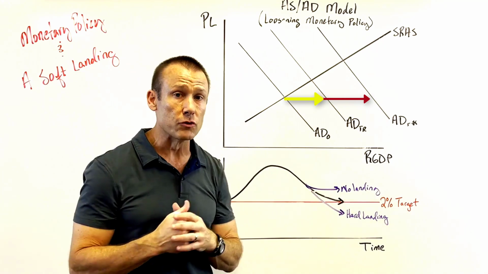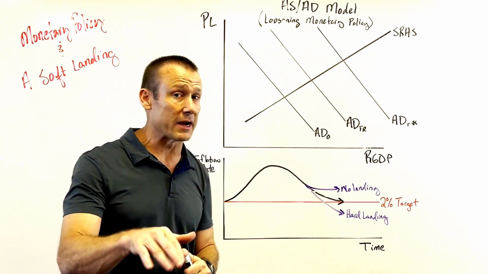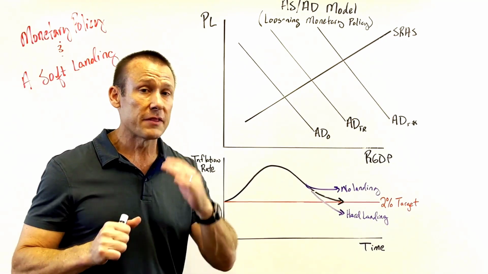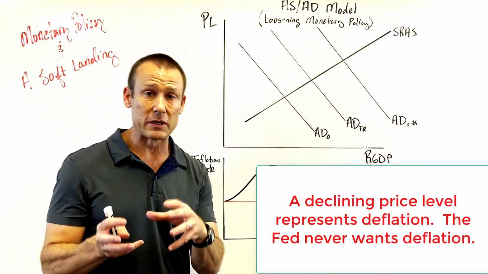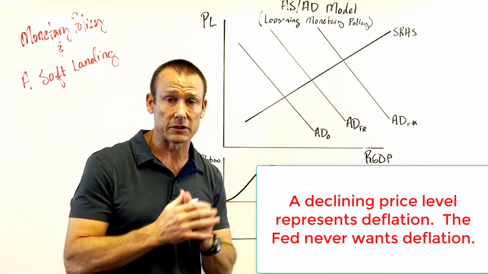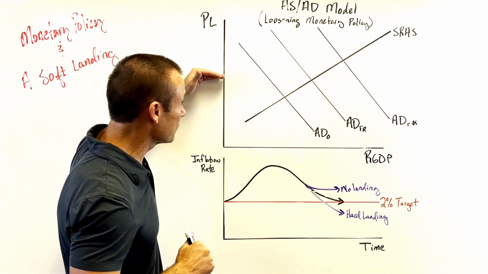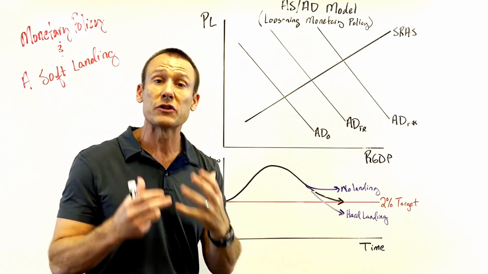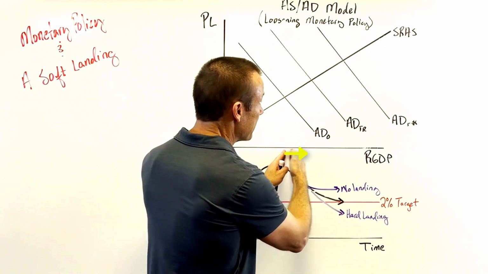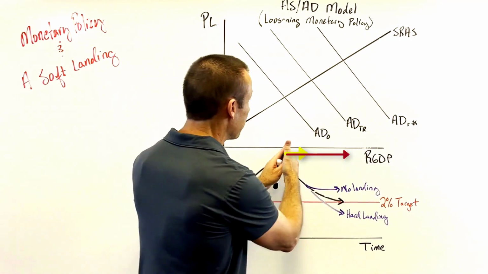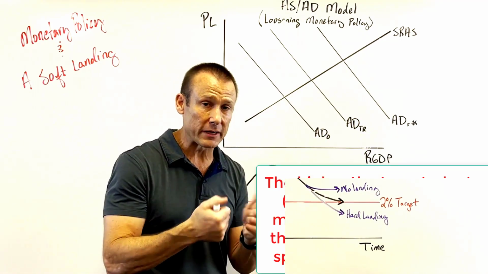Now, one thing we like under this new paradigm is you can still see the price level going up, which the Fed always wants to happen. That's right. Even when they're fighting high inflation rates, they always want the price level to go up. They never want to cause the price level to go down. They never want deflation. And that's why we don't love the old paradigm for teaching contractionary monetary policy, which is shifting AD to the left and showing the price level going down. So in this situation, we got that price level going up, but just not as much. They're being restrictive. They're restraining the growth of the economy. You've also got real GDP expanding, but not as much as it would if we went with the R star, because again, their target rate is higher than the R star and they are restricting spending.